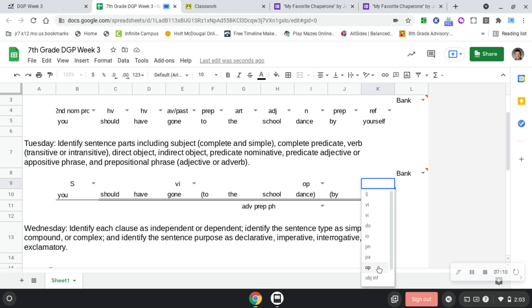Yourself is the object of the preposition. Again, are we saying you by yourself, or are we saying gone by yourself? Gone by yourself. So it's an adverb prepositional phrase.